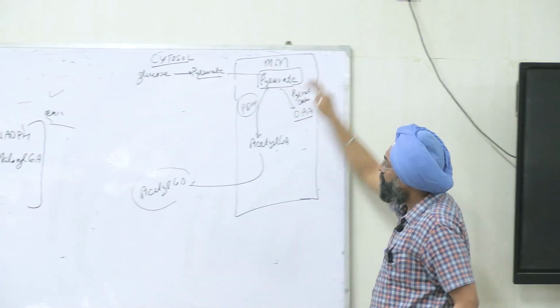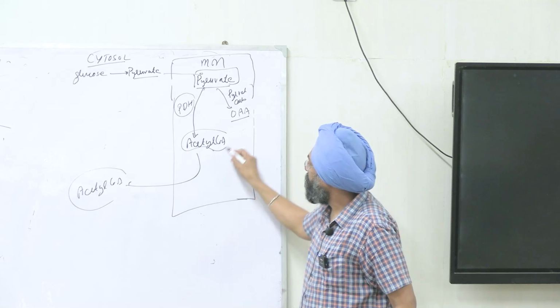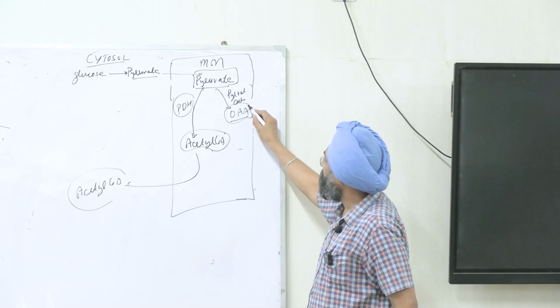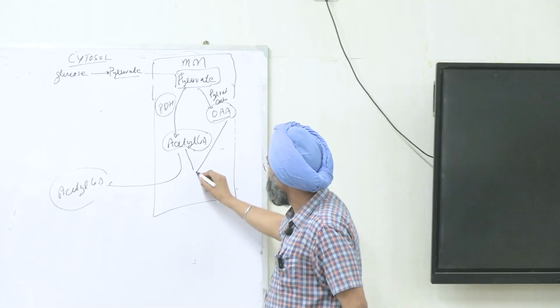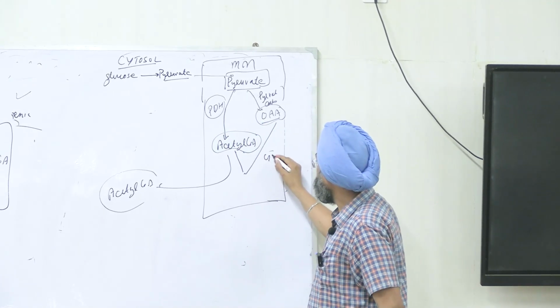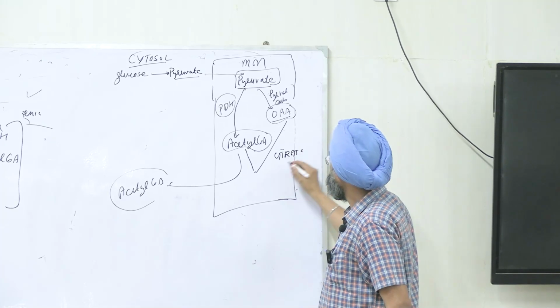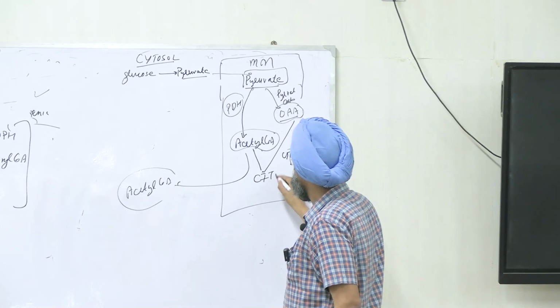Pyruvate via pyruvate dehydrogenase reaction will form acetyl CoA, and via pyruvate carboxylase will form oxaloacetate, right? And this oxaloacetate and acetyl CoA will combine in the presence of citrate synthase to form citrate,